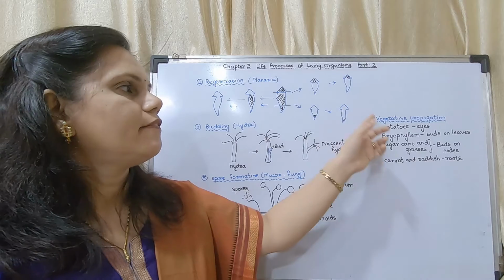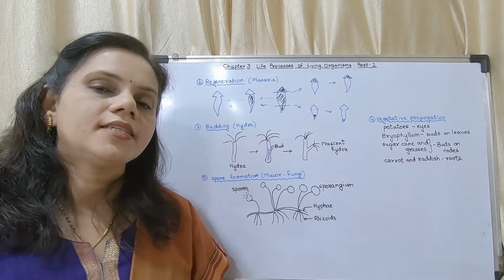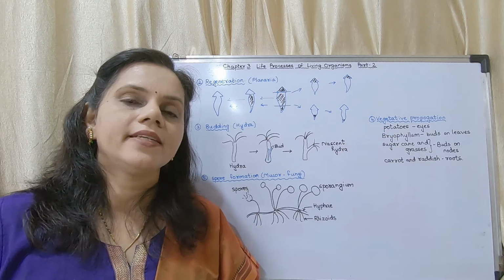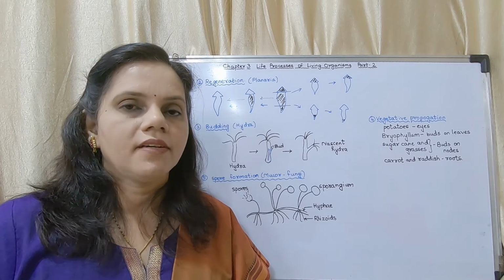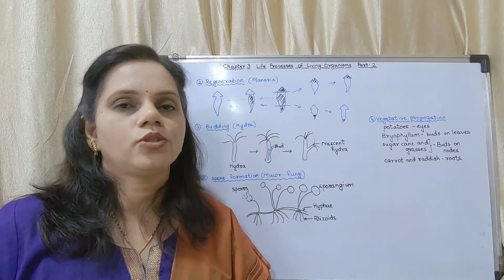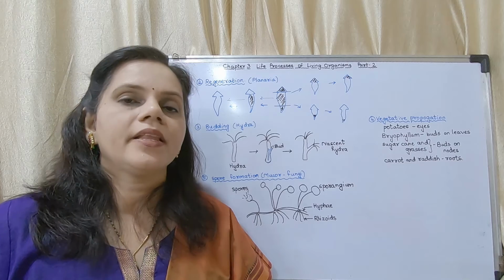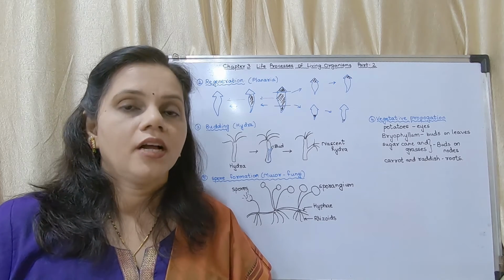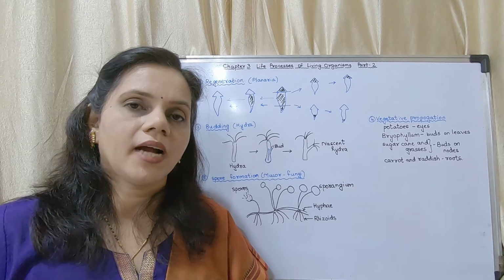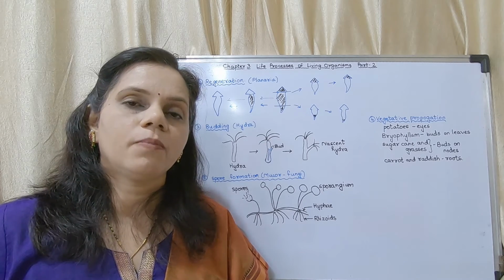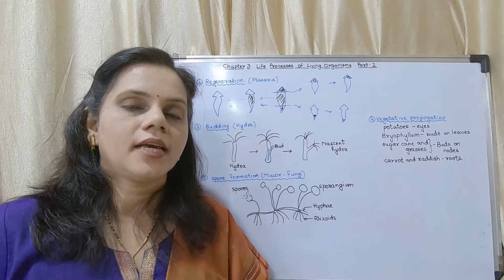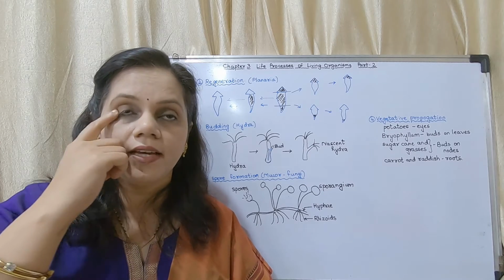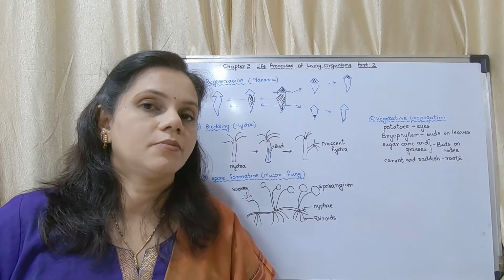Now the next is vegetative propagation. Vegetative propagation means propagation from any vegetative part of the plant. Vegetative parts mean root, stem, leaf, etc. They are the vegetative parts. Okay, the reproductive part of the plant is the flower. The vegetative parts include root, stem, leaf, etc. Just like we have somatic cells and germ cells.